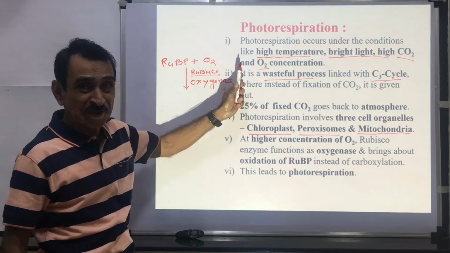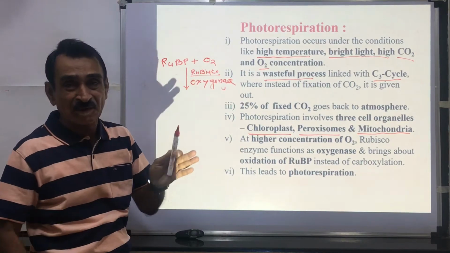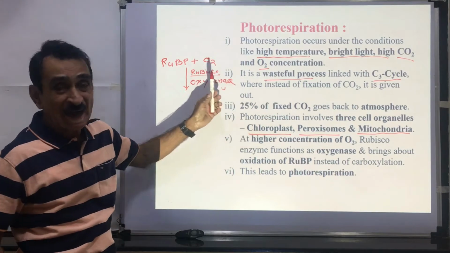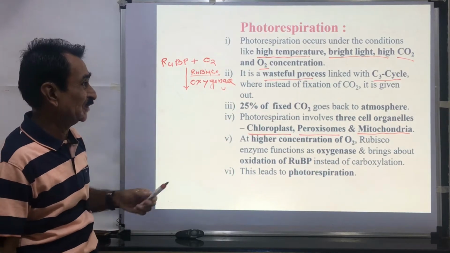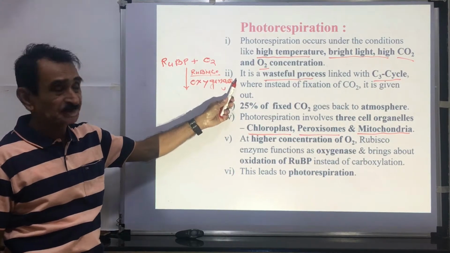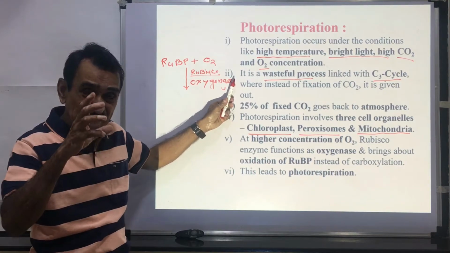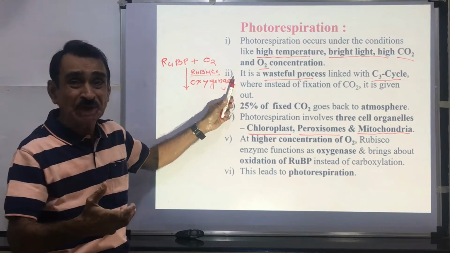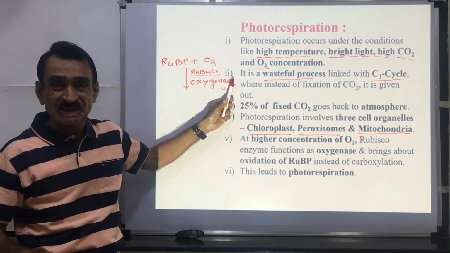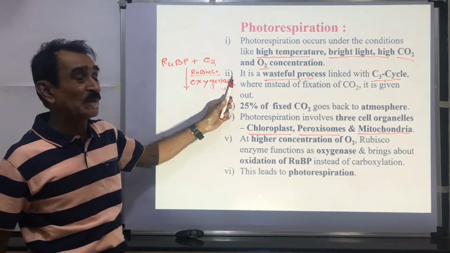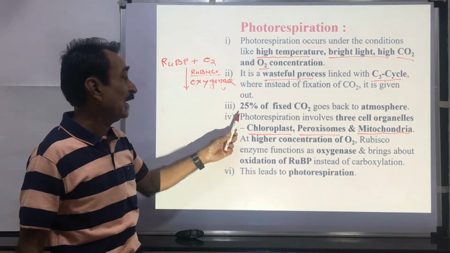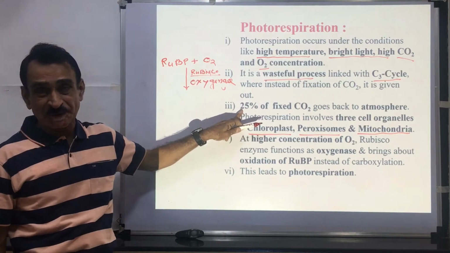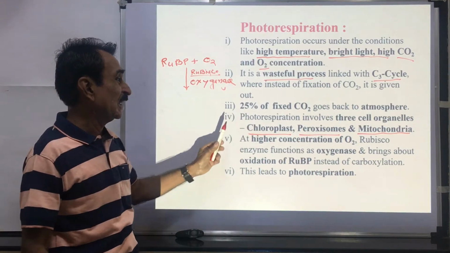This photorespiration occurs under certain environmental conditions: high temperature, bright light, high CO2 and oxygen concentration. This is a wasteful process because all the amount of CO2 which is absorbed is not utilized in the process of photosynthesis, but some amount of CO2 is given out back to the atmosphere. 25% of the CO2 goes back to the atmosphere. It is a wasteful process.